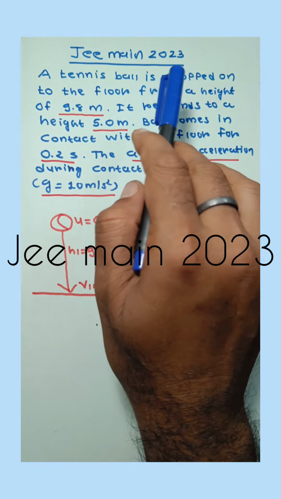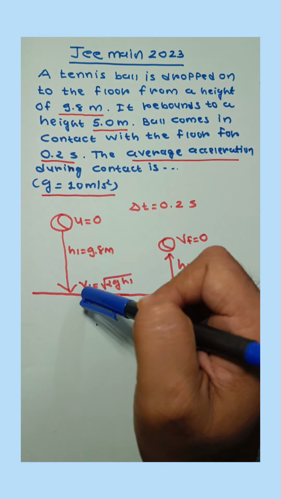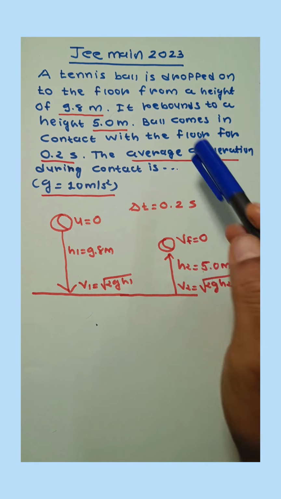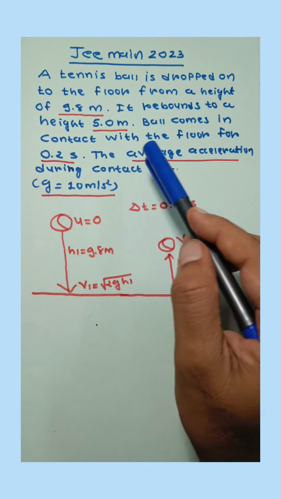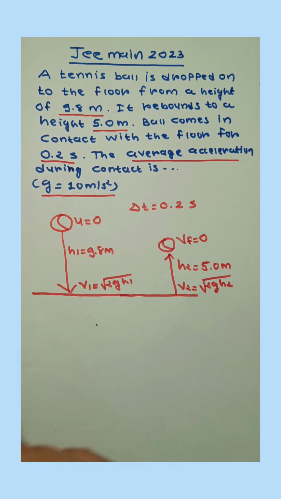JEE Main 2023 MCQ. A tennis ball is dropped onto the floor from a height of 9.8 meter. It rebounds to a height of 5 meter. The ball comes in contact with the floor for 0.2 second. Then the average acceleration during contact is x. Small g is 10 meter per second square.